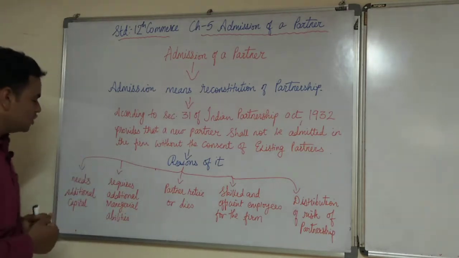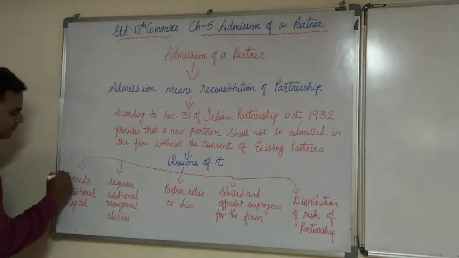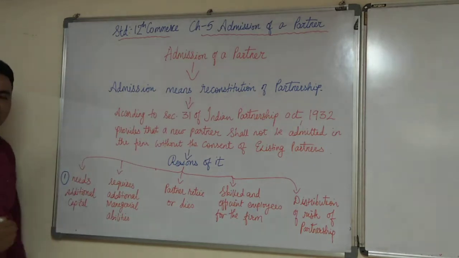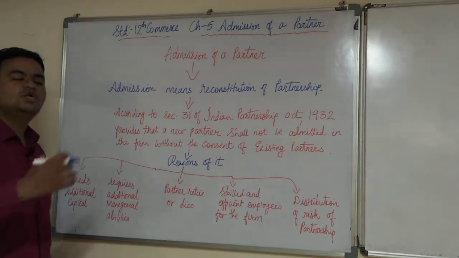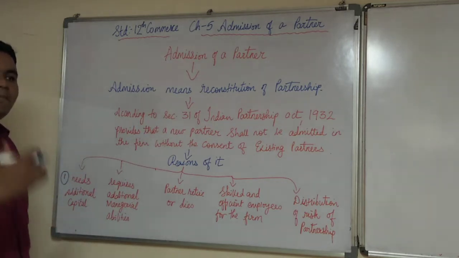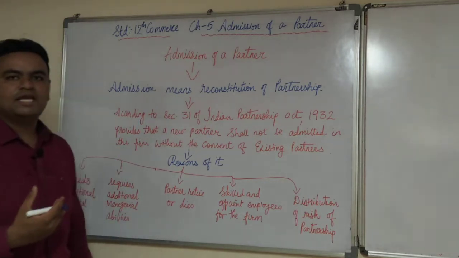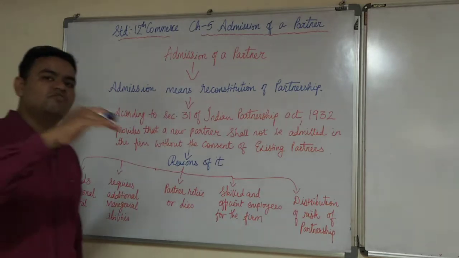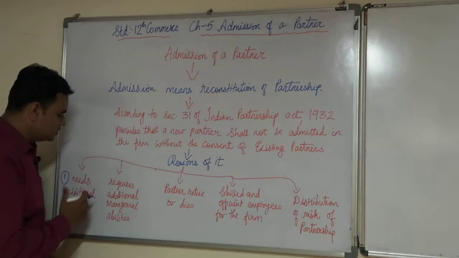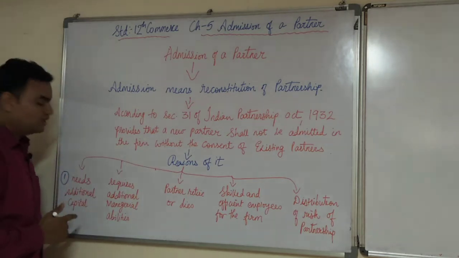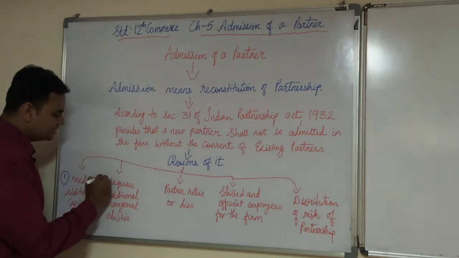So the new partner will come and bring new capital into the business, whether in the form of cash or assets or liabilities. That can be any form. So the first criterion is needs additional capital.